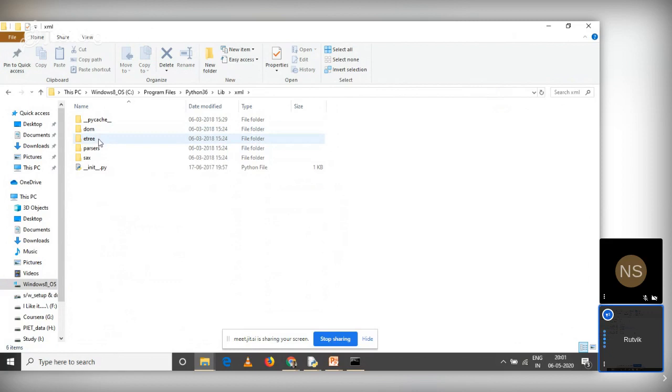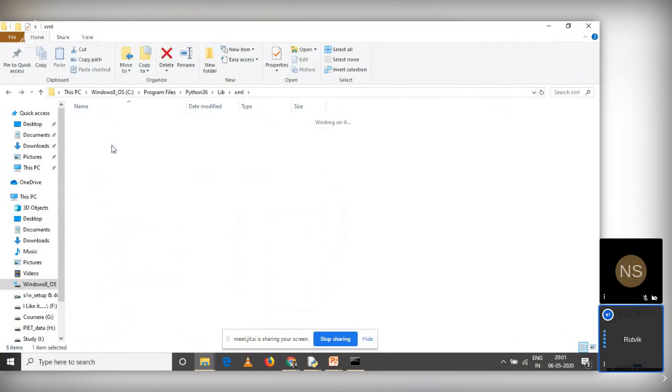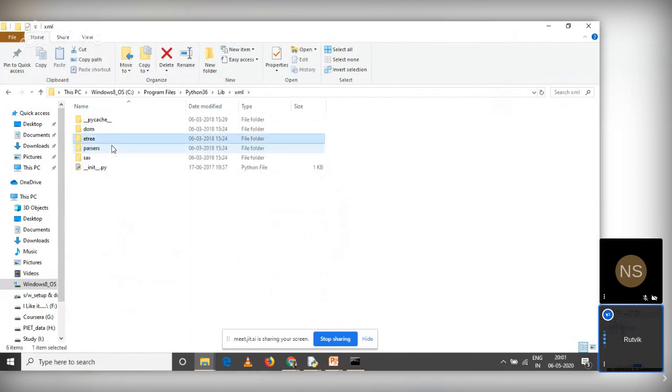You can use DOM, you can use etree, right? So these are all sub packages. And if you consider a sub package also, there will be modules within it, right? So these are the Python files available within it. So they are modules, they are sub packages, and XML as a whole is a package. Now if I want to work with this etree, my syntax will be like this: XML dot etree dot, there is an ElementTree over here. If you can see this ElementTree, right?